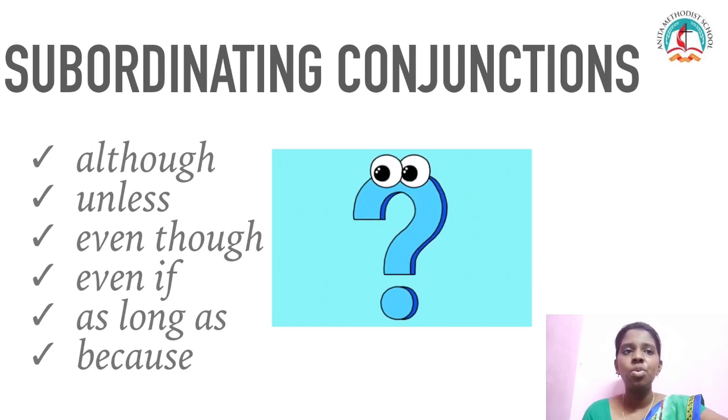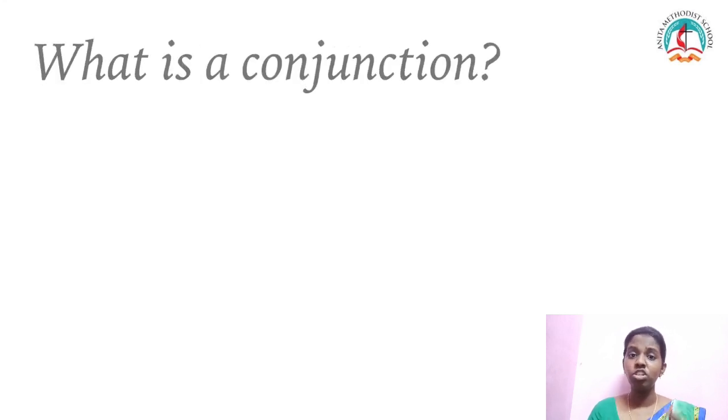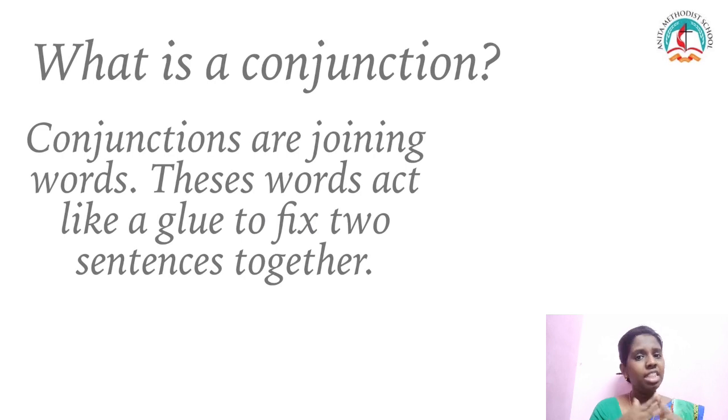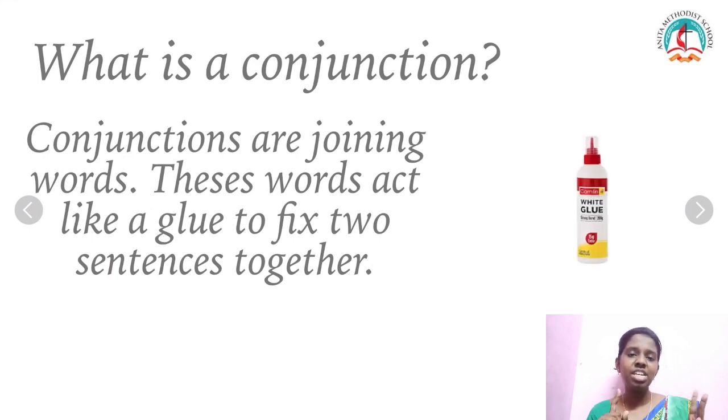Okay, so when I say conjunctions, what are conjunctions? I told you subordinating conjunctions. So what are conjunctions? Basically, conjunctions are just joining words, used as glue to fix two sentences together. Did you understand that? Yes. So these are words that are used to put two sentences together to make one, and they glue these two sentences together.